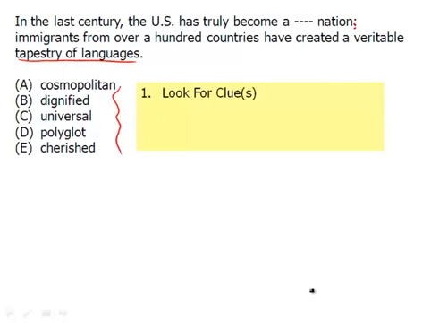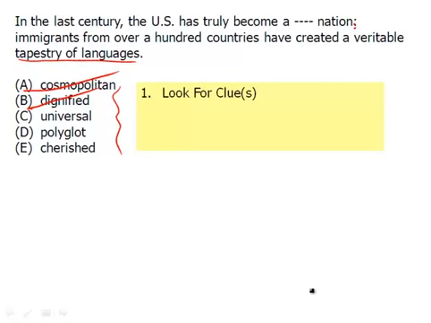We want a word here that means speaking many languages. Cosmopolitan, maybe you've heard of that word before. It means relating to the big city and sophisticated. So if your friend has moved to New York, and suddenly they've become very cosmopolitan, that's fine. But by definition, does that mean they're suddenly speaking 5 or 6 different languages? No, they're simply living in the big city. So cosmopolitan doesn't work. Does having language speakers from over 100 countries make it a dignified nation by definition? Nope. And then what of C? Universal. Universal could work, right? People are coming from everywhere, so it's a universal nation.